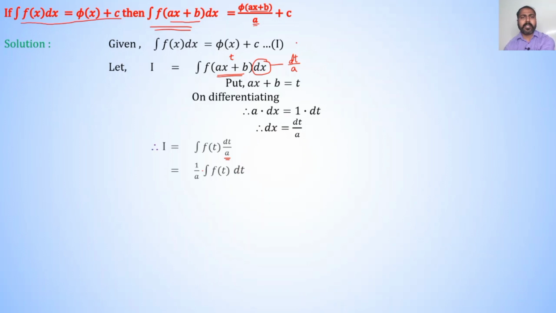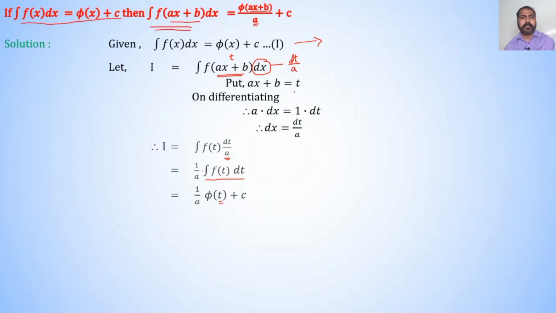But from equation first, integration of f of x dx is equal to phi of x plus c. Therefore, integration of f of t dt is nothing but phi of t plus c. Therefore, I is equal to 1 upon a into phi of t plus c.